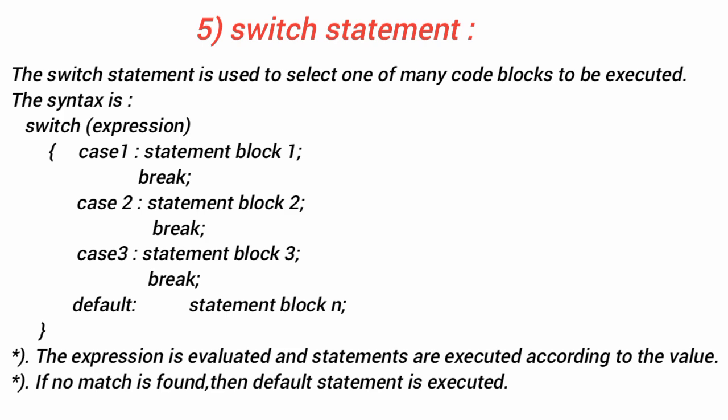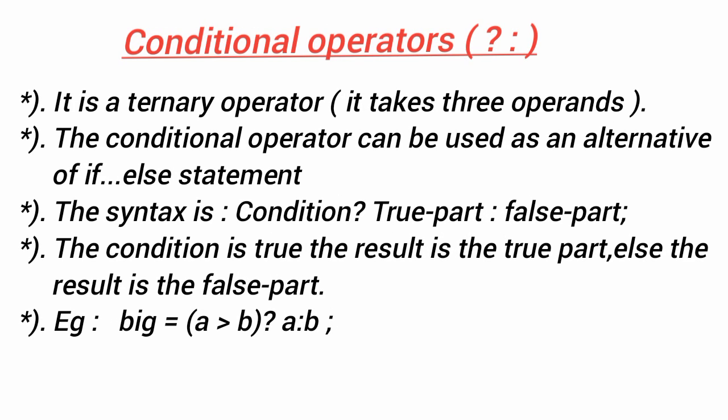Okay. The next is the conditional operator. What is the conditional operator? It is a ternary operator. It takes three operands. The conditional operator can be used as an alternative to the if-else statement. The syntax is: condition, true part and false part. If the condition is true, the result is the true part, else the result is the false part. Example is given here.